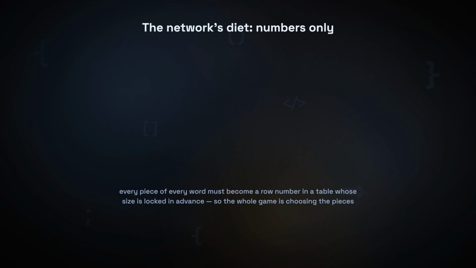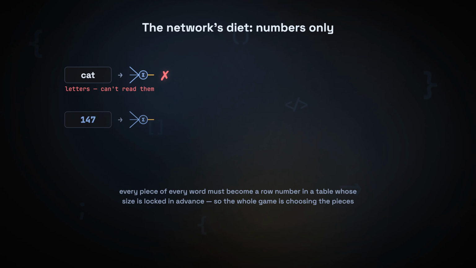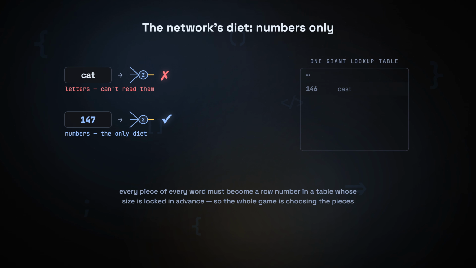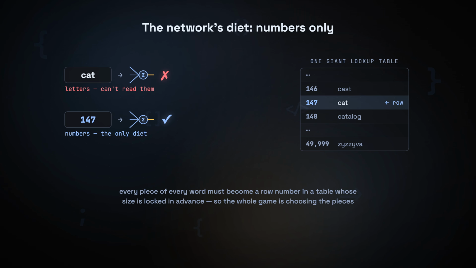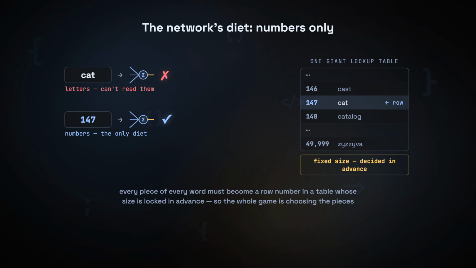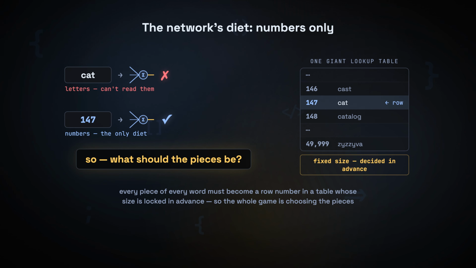Remember the core fact from episode 3. A neural network cannot read. It does math on numbers, and only numbers. So before a single word reaches the model, every piece of it has to be swapped for an ID, a row number in a giant lookup table. That table has a fixed size, decided in advance. Which means we face one deceptively hard question. What should the pieces be? How do you chop human language into a fixed list of building blocks? Get this wrong, and the smartest model in the world inherits your mistake. So let's try the 2 obvious answers and watch both of them break.